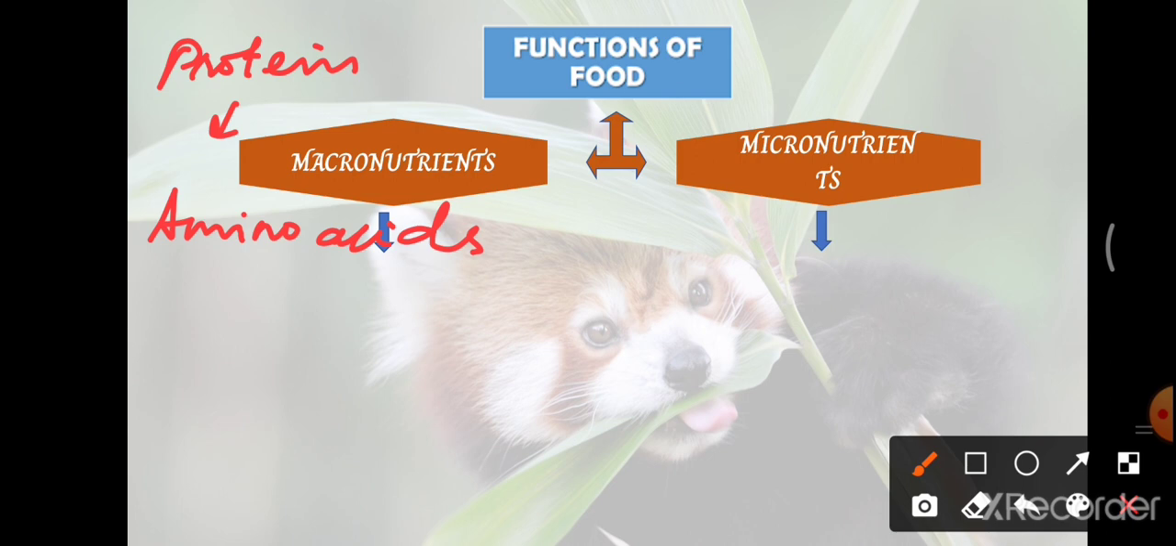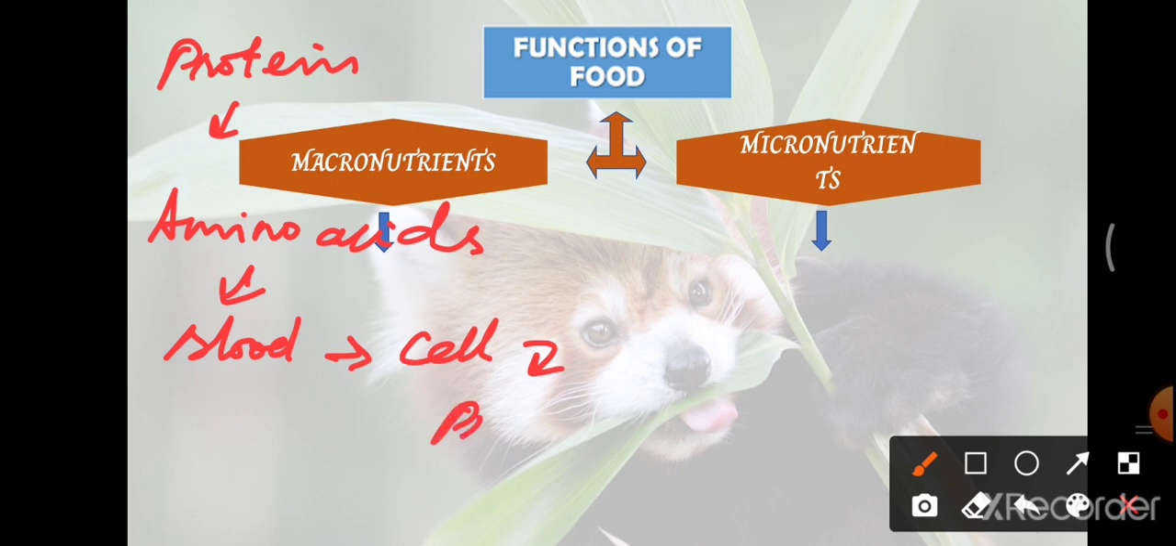Here, these amino acids, as I told you, are carried by the blood and supplied to all the cells, where they will be rebuilt into protein again.